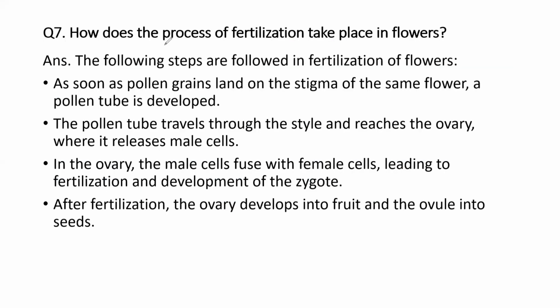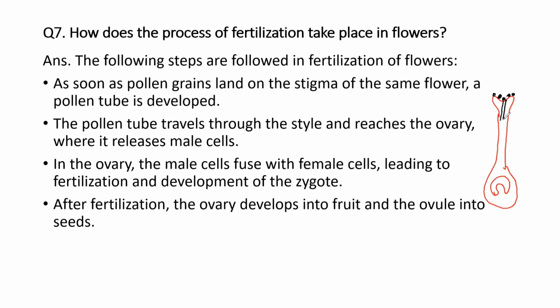Question 7. How does the process of fertilization take place in flowers? So let us understand this with the help of a diagram. Suppose this is the stigma, this is the style, and this is the ovary. Now ovary is having ovule inside it. So as soon as pollen grains land on the stigma, out of the many pollen grains, only one pollen grain is able to develop a pollen tube.